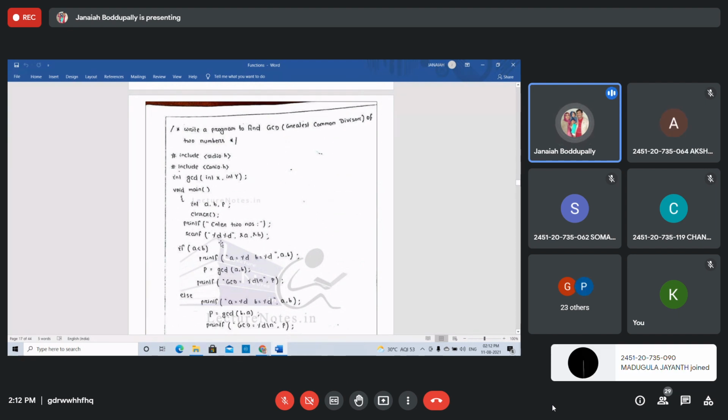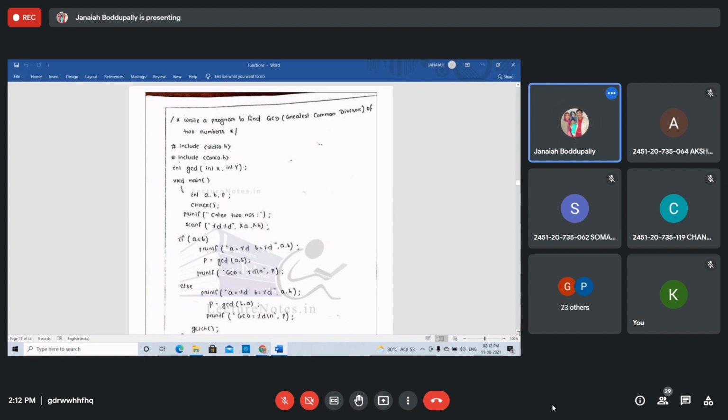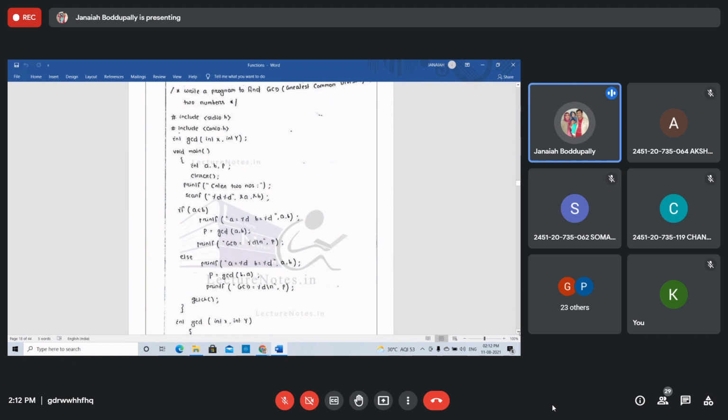Enter two numbers, scanf percent d, ampersand. If a less than b, printf a equal to percent d, b equal to percent d. You are displaying that. Now how to find GCD? GCD of a comma b. This is the function we are calling from here. Printf GCD equal percent d, p. Else if a less than b, else printf a equal percent d, b equal percent d, p equal GCD of b comma a, because b is less than a. Then printf GCD.